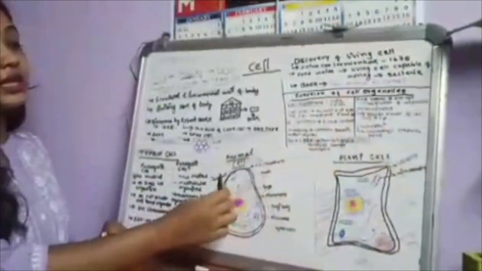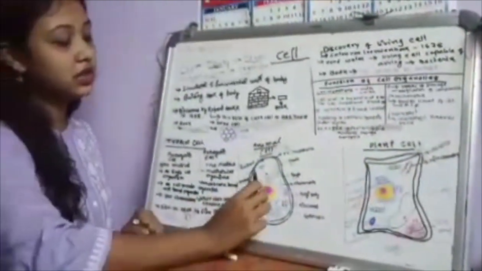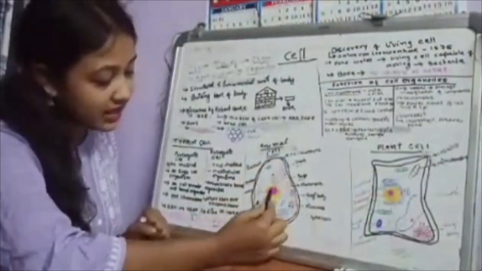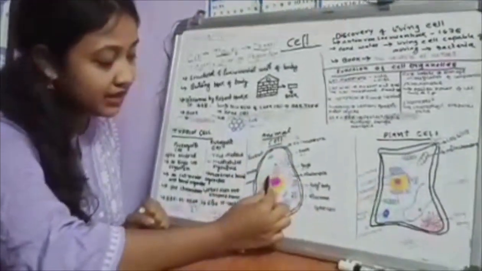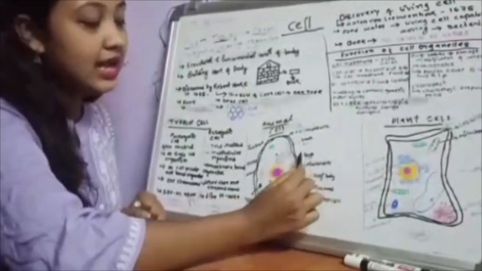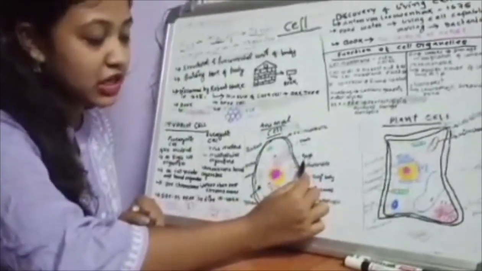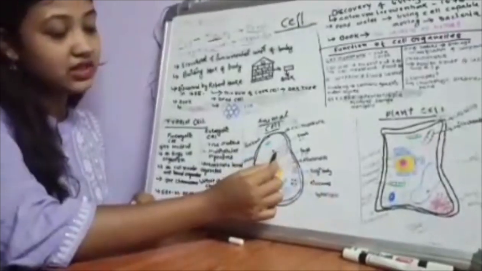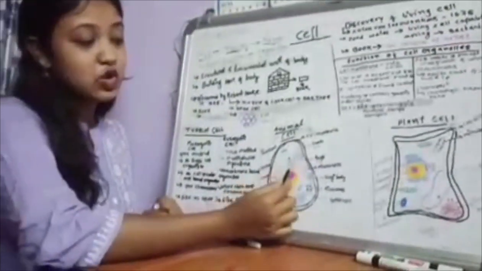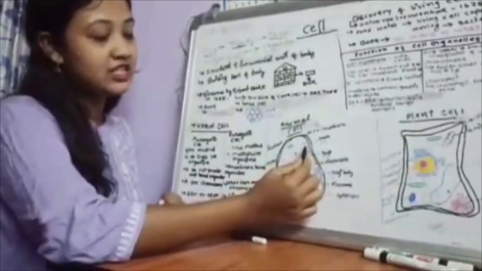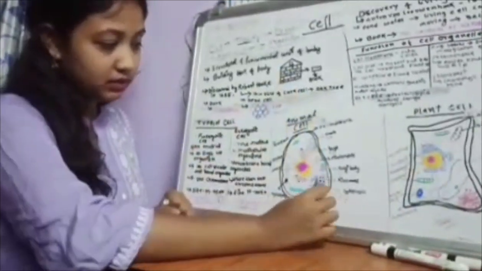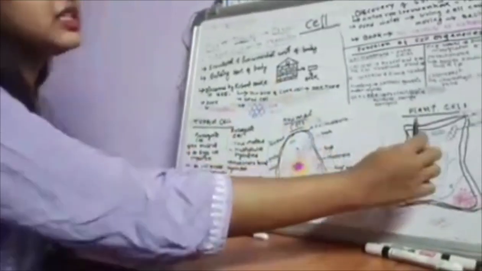Okay. Now look at the image. Look at the structure of the plant cell. It is the cell membrane, and it contains a nucleus, and it is enclosed inside a nuclear membrane. This one is the mitochondria. This one is the rough endoplasmic reticulum. You can see these dot-like structures, that is nothing but the ribosomes, and these ribosomes are present in the rough endoplasmic reticulum, not in the smooth endoplasmic reticulum. Okay. And now look at this plant cell.